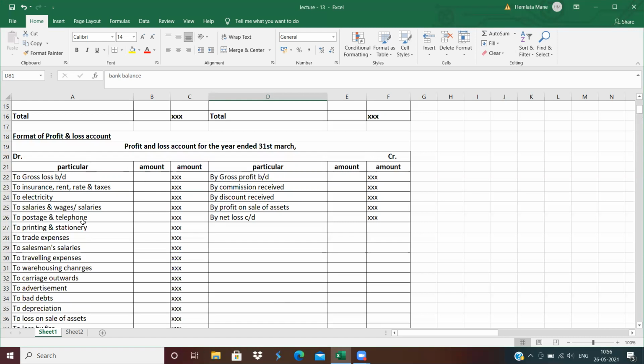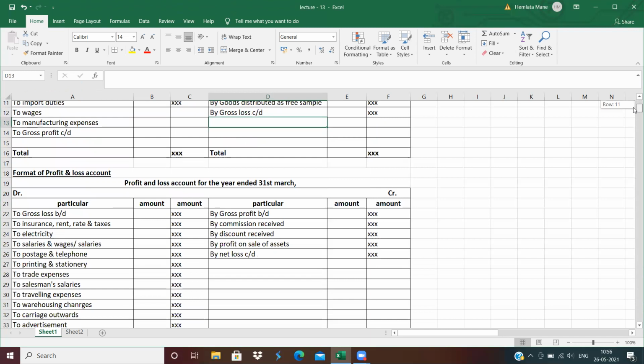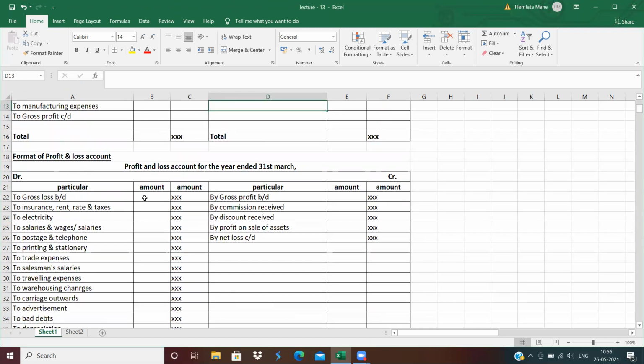Then which items should come under the profit and loss account? To gross loss brought down. If you incurred a loss in the trading account, that is carried down, and that loss should be brought down in the P&L account. So gross loss brought down, insurance and rates, electricity expense, wages and salary of employees, postage and telephone, printing and stationery, trade expenses, any other expenses, salesman salary, advertising, traveling expenses, warehousing expenses, carriage outward, advertisement.